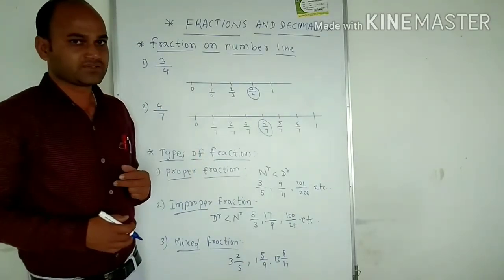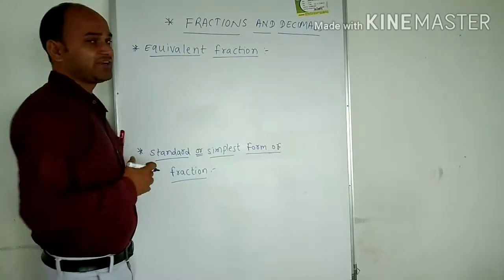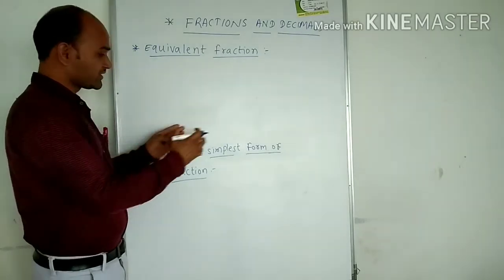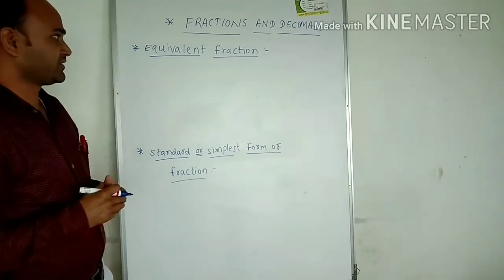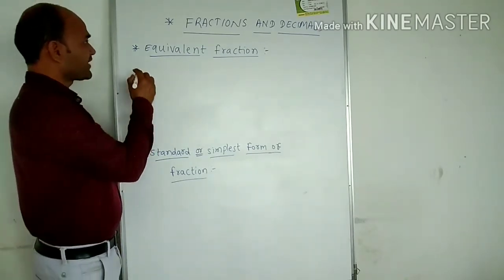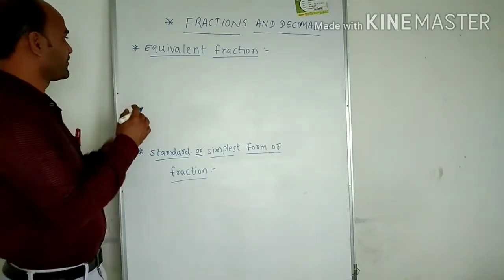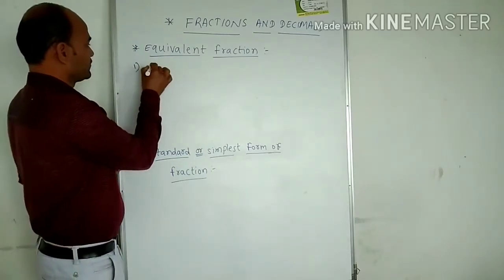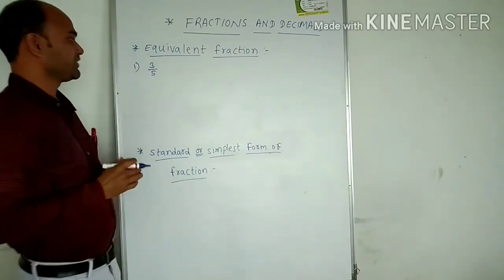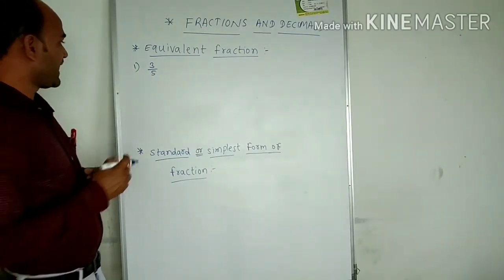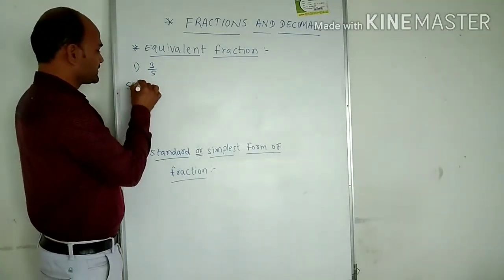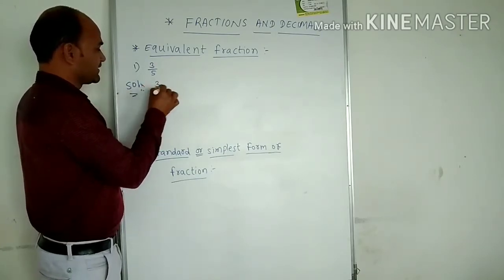It means that the collection of a whole number and a proper fraction is nothing but the mixed fraction. Okay, see here the equivalent fraction and the standard or the simplest form of the fraction. How to write the equivalent fraction? Suppose the question is: write the equivalent fraction of 3 upon 5. Then what we have to do? We have to do it in a simple way. Here we have 3 upon 5.